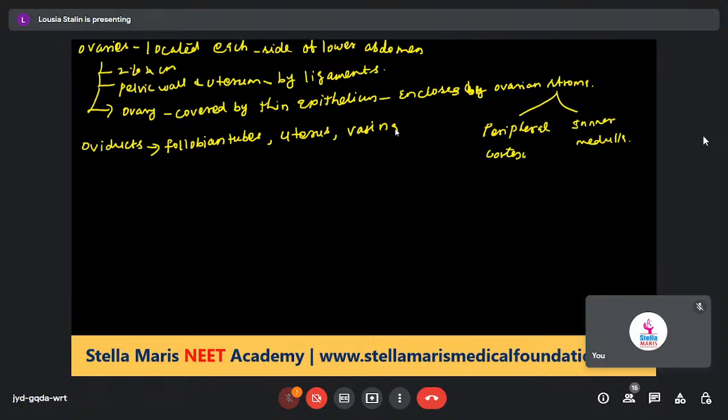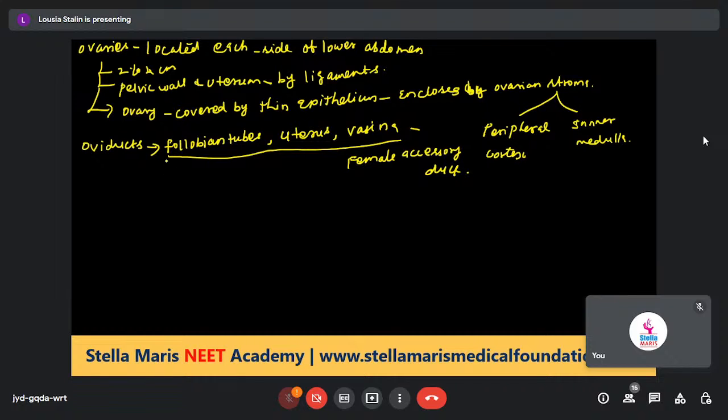Okay. Oviduct, uterus, then vagina constitute the female accessory ducts. Fallopian tube, uterus, and vagina constitute the accessory ducts.